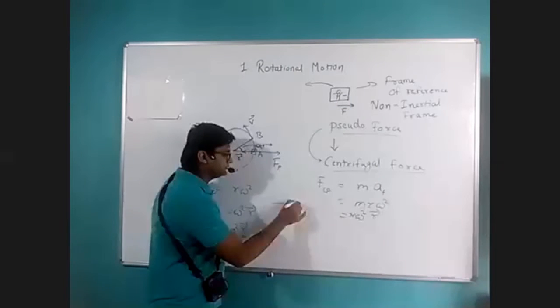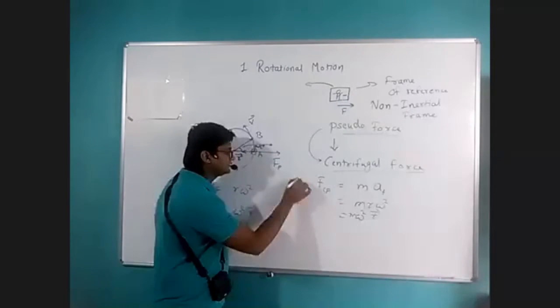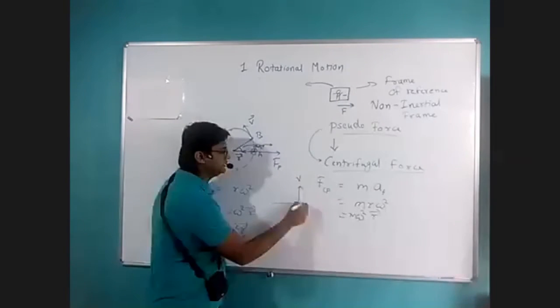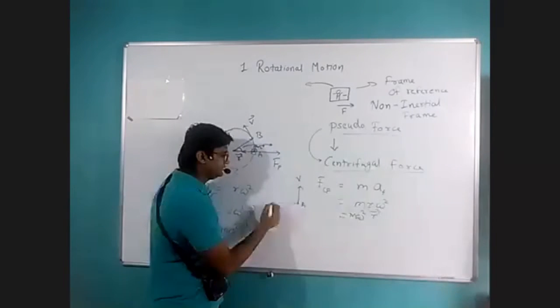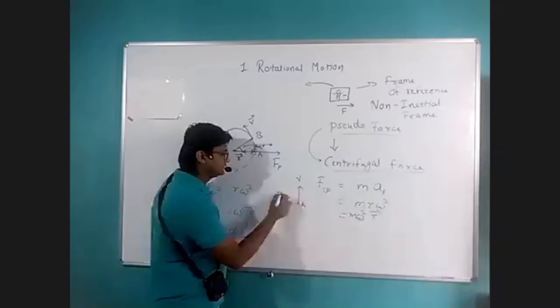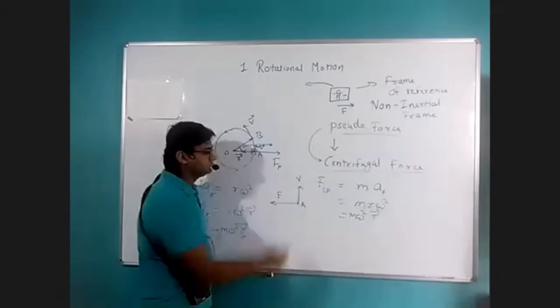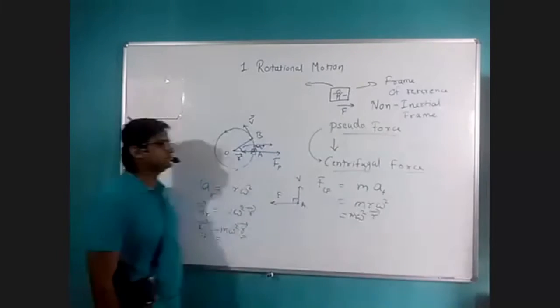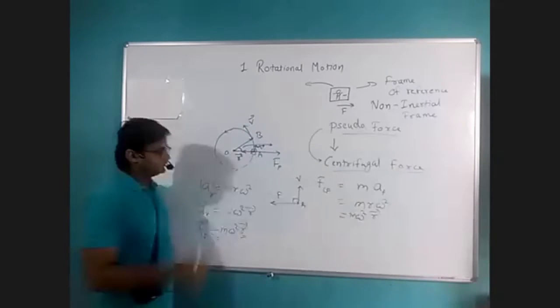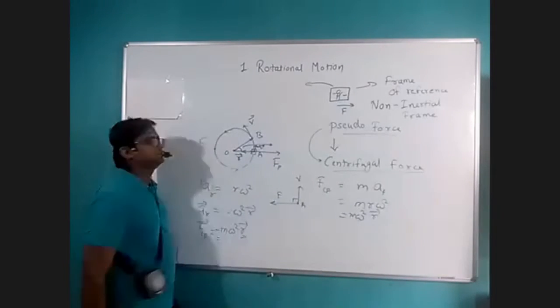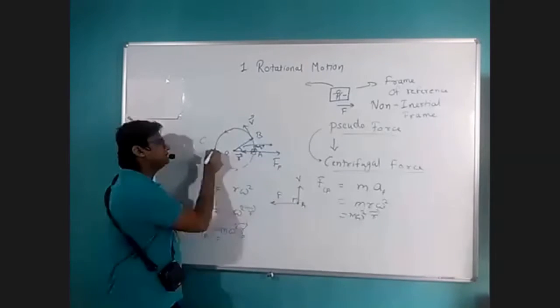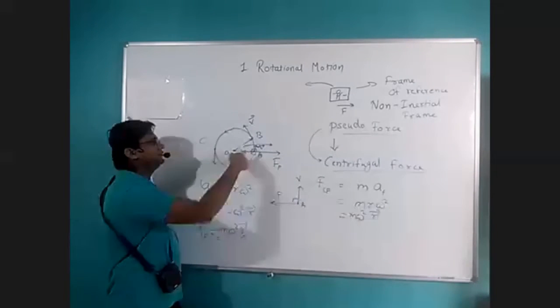Now if you look at the velocity vector at point A, it is directed tangentially, and the force is towards the center. So the angle between the velocity vector and the force is 90 degrees. Now consider any other random position, let us say position C. The velocity is tangent and in the direction of motion.